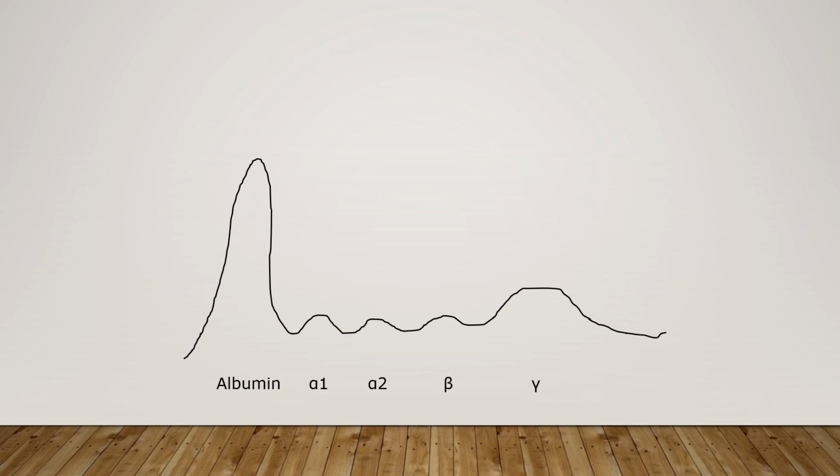This rudimentary drawing is a pretty good example of what a normal electrophoretic pattern looks like, where you have a large band of albumin, and then you have these small humps of alpha 1 and alpha 2 globulins, and then we have the beta globulins, and finally the gamma globulins. So if you had a patient that had a monoclonal gammopathy or an immunodeficiency, you would notice that that gamma globulin band would be flat.